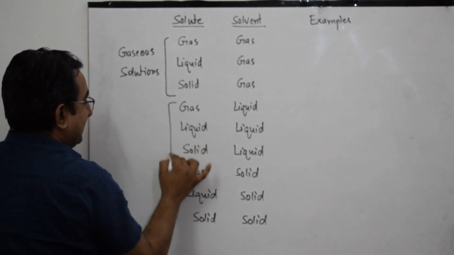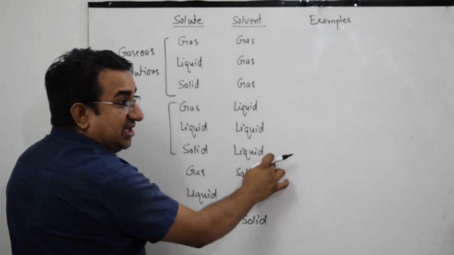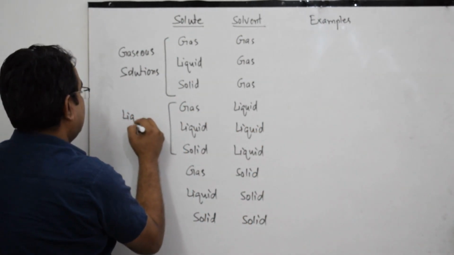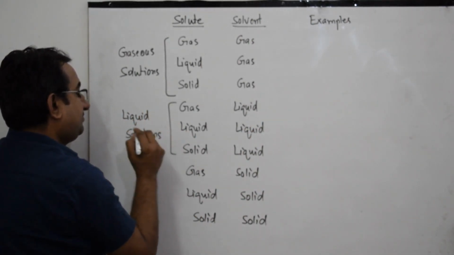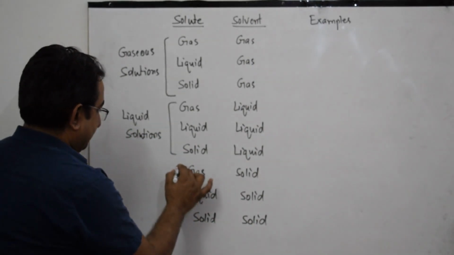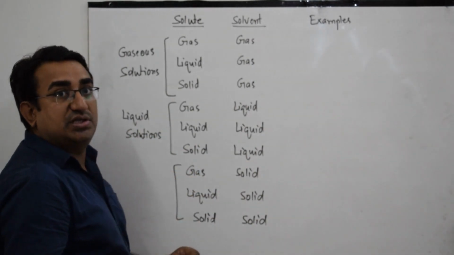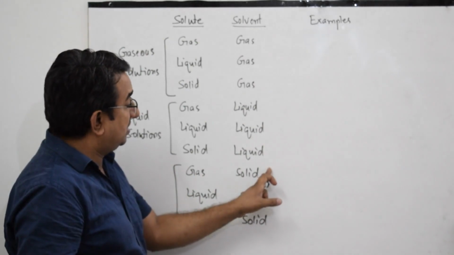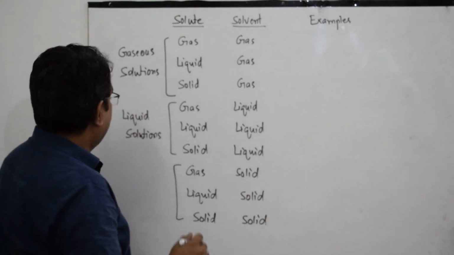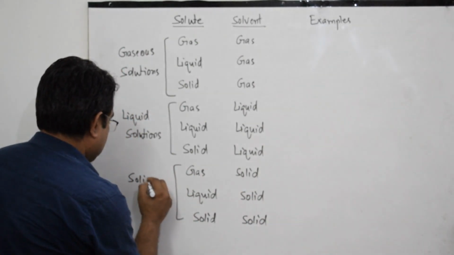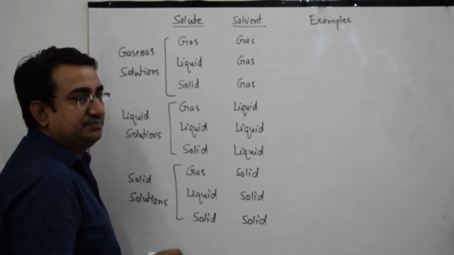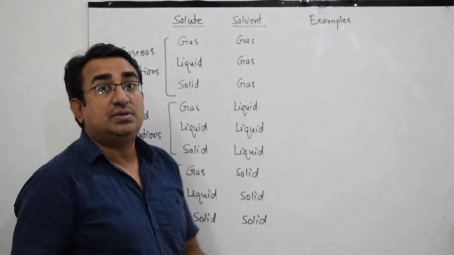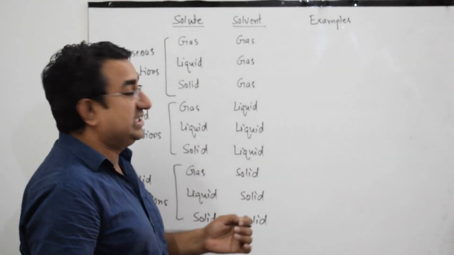The next 3 in which the phase of the solvent is liquid are liquid solutions. And the last 3 in which the phase of the solvent is solid are solid solutions. Now, some examples of these various types of solutions.